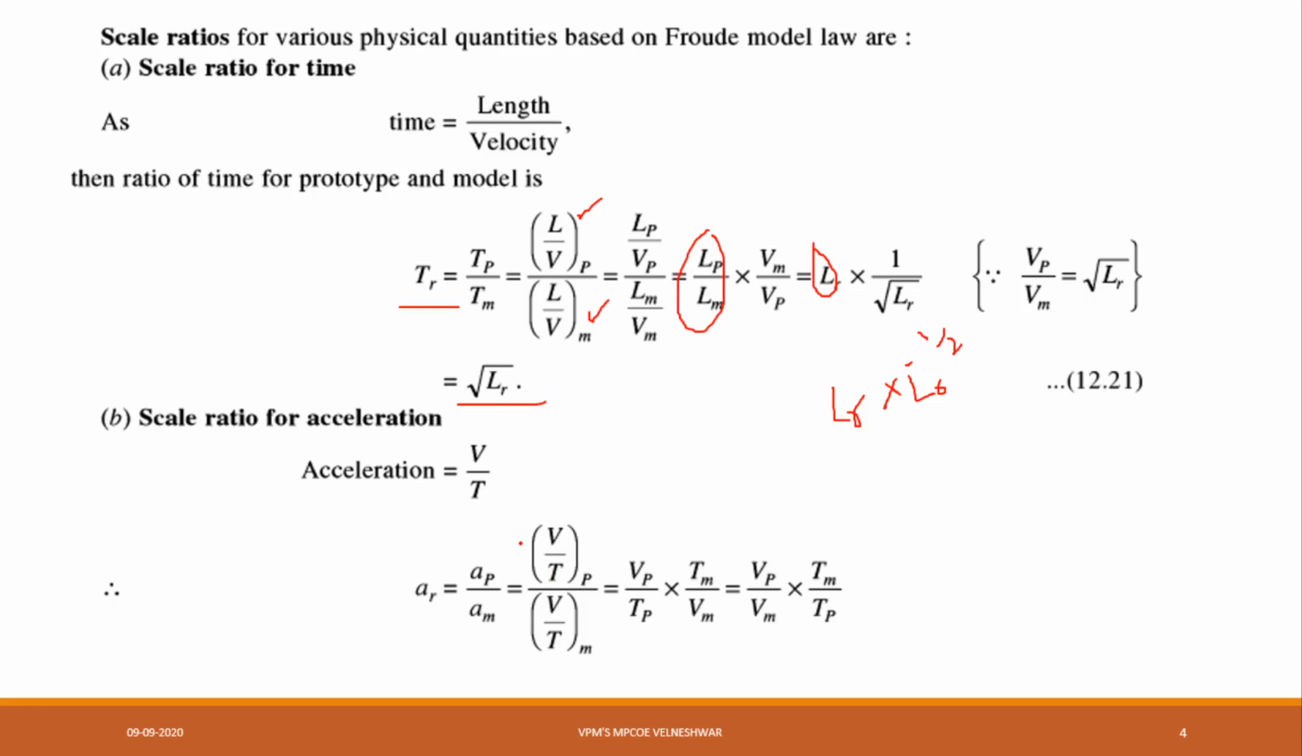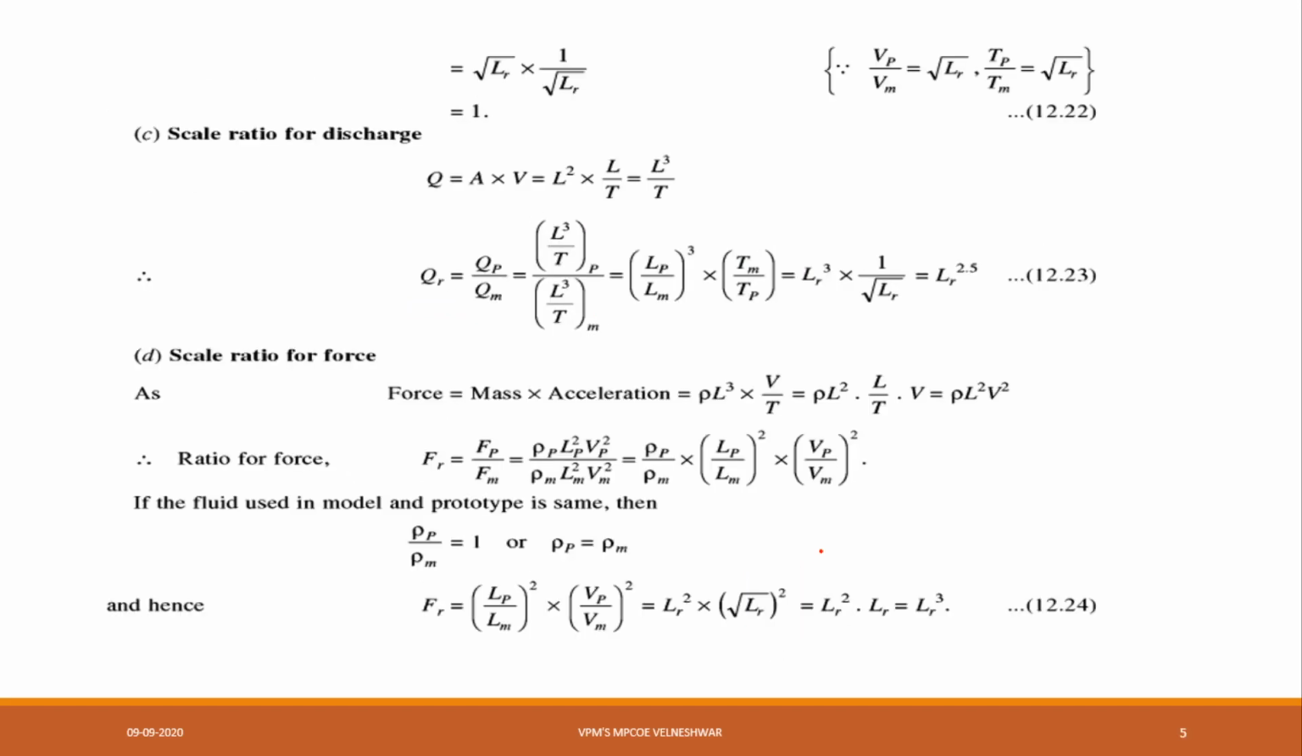Next one is the scale ratio for acceleration. What is the formula for acceleration? Velocity upon time. Again the same, Ap by Am, acceleration prototype, acceleration model, then Vp by Tp, Vm by Tm. Finally I am getting Vp by Vm into Tm by Tp. Again we make the ratio, that is square root of Lr into 1 divided by square root of Lr, because Vp by Vm is square root of Lr and Tp by Tm is square root of Lr. So square root of Lr, square root of Lr cancel, and the final value is 1.